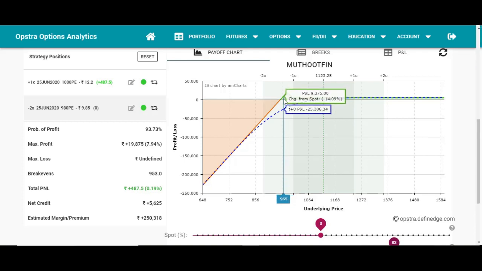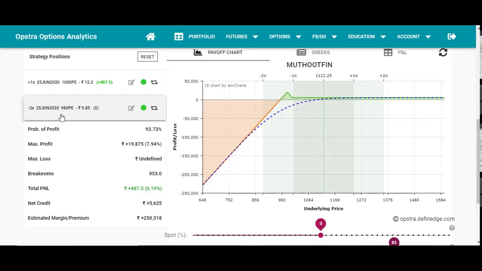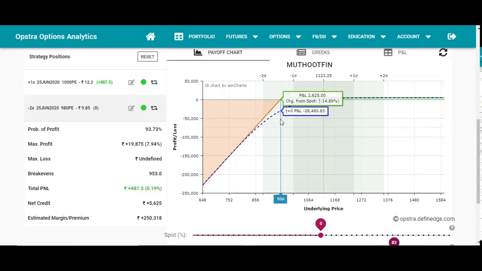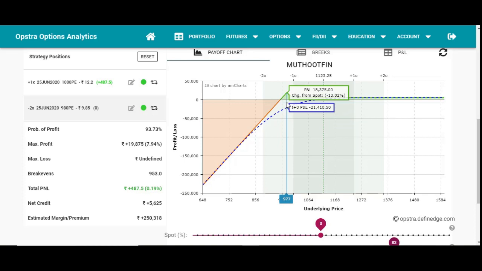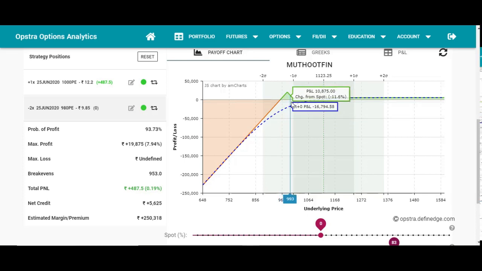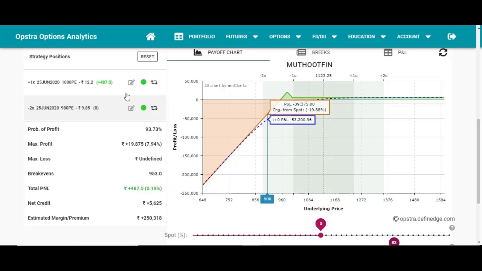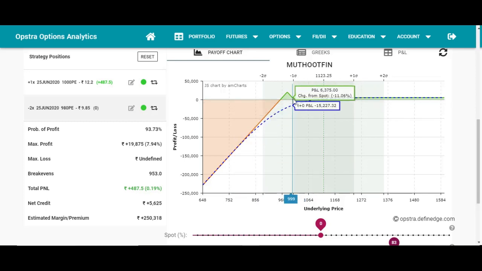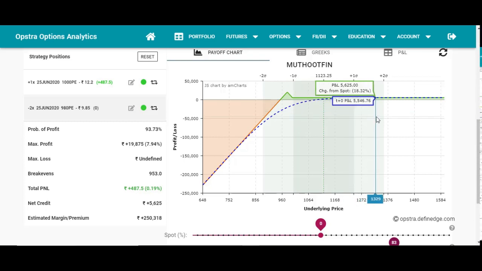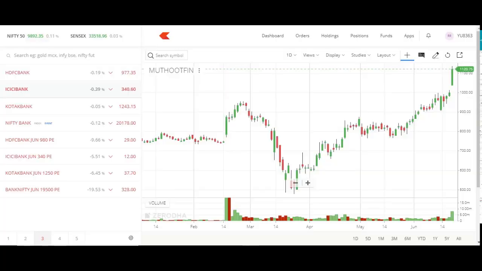If the market starts moving down, our profit gets reduced slowly, as we have two lots of sold put option, and it will start giving us a loss. If the market moves higher, you can see the profit gets reduced till the 1,000 level, as we bought the put option. After that 1,000 point, wherever the market goes, we'll be in a profit of 5,625 rupees. So this is one strategy to stay in profit wherever the market moves, as it's in a bullish mode.